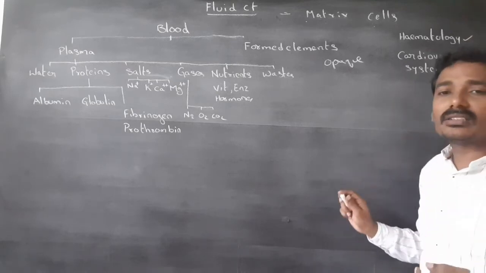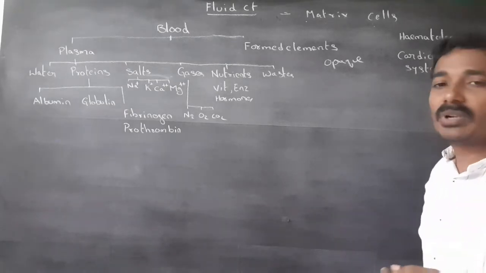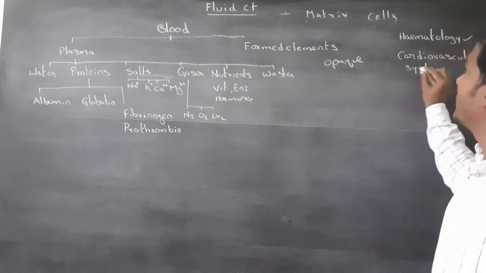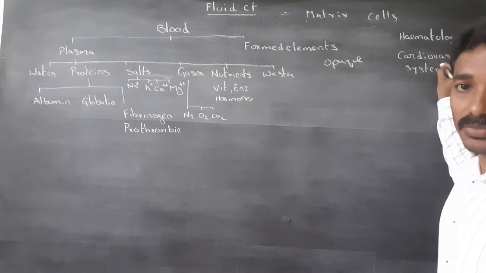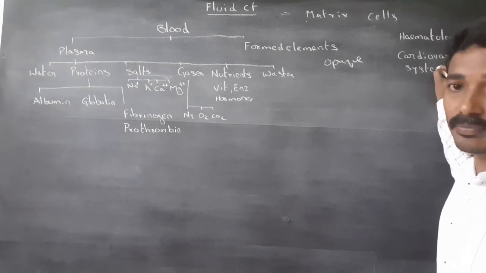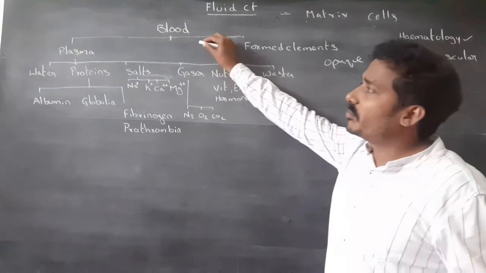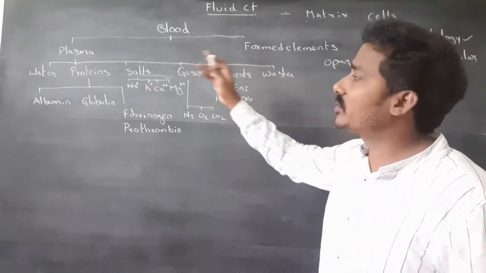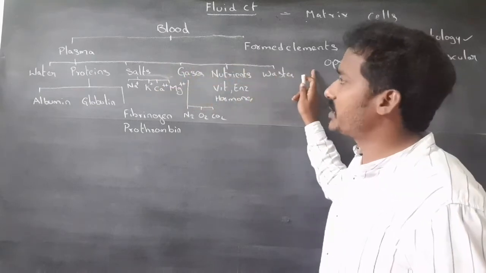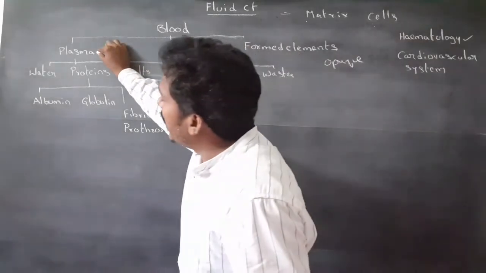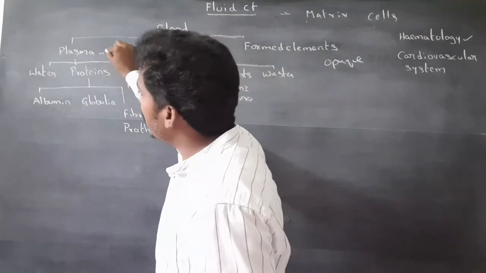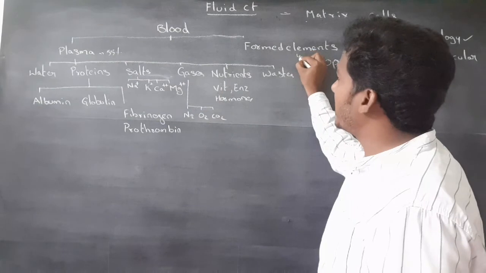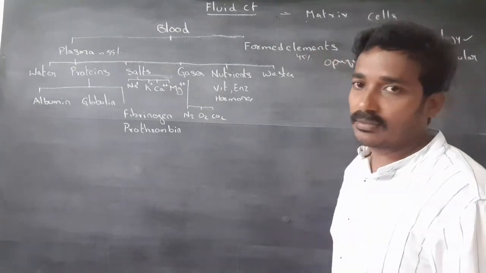This blood is transported to different parts of the body by the cardiovascular system. Blood includes plasma and formed elements. Plasma occupies 55% and formed elements occupy 45%.